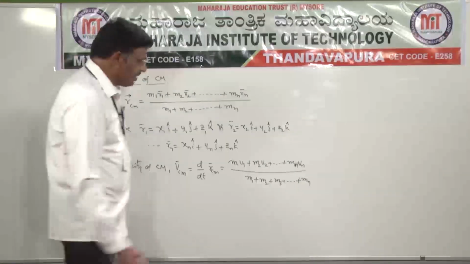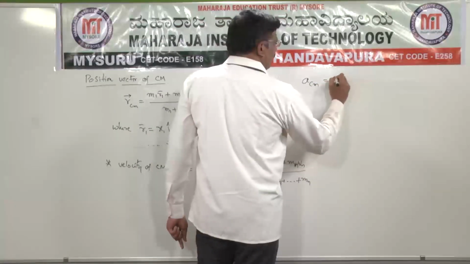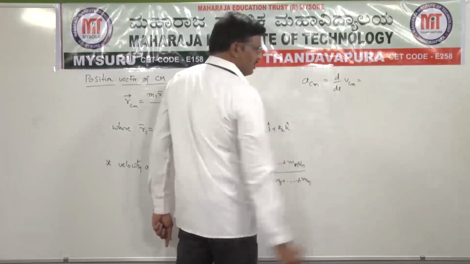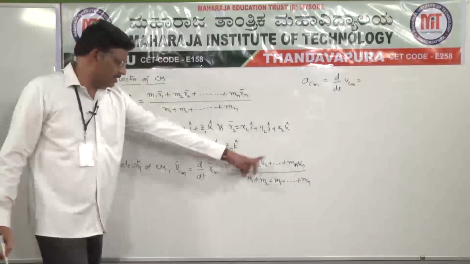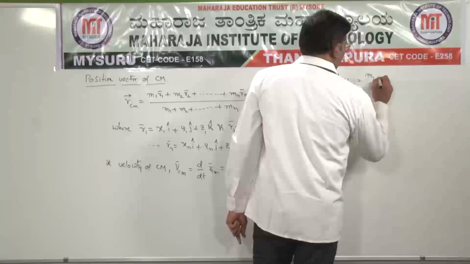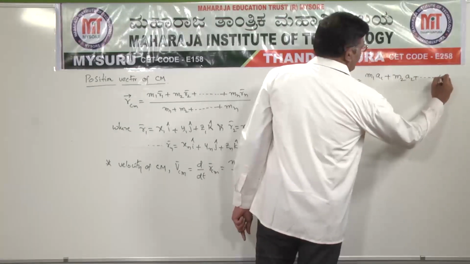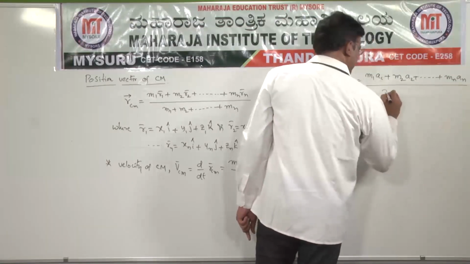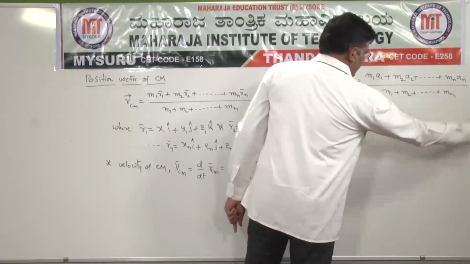And next one is A_CM, acceleration of center of mass. So d by dt of V_CM, differentiating this formula, we can get m1 a1 plus m2 a2 plus and so on plus mn an divided by m1 plus m2 plus and so on plus mn.